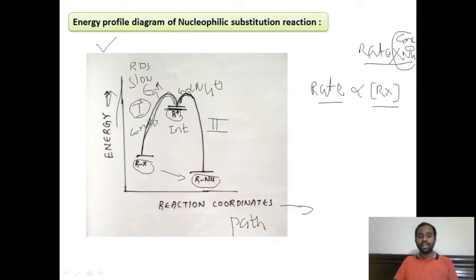This second step is exothermic in nature. Therefore, as soon as the carbocation is formed after the first step, the nucleophile readily reacts with it and forms the product. So the rate is not influenced by the concentration of the nucleophile. The rate only depends on the concentration of the alkyl halide.